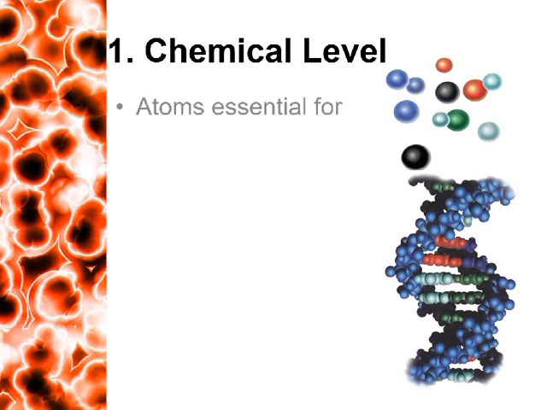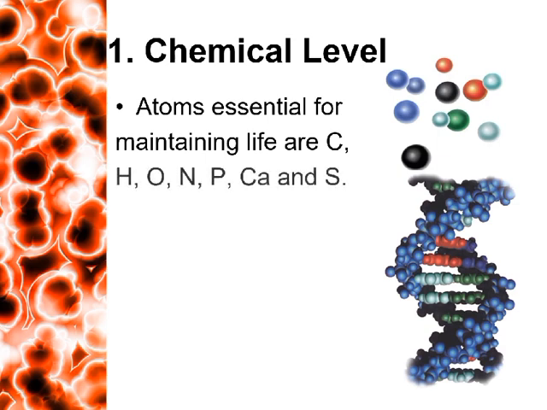The atoms that are essential for maintaining human life include carbon, hydrogen, oxygen, nitrogen, phosphorus, calcium, and sulfur. Out of these atoms, carbon, hydrogen, oxygen, and nitrogen make up 96% of human body chemistry. When two or more atoms join together, they form molecules.